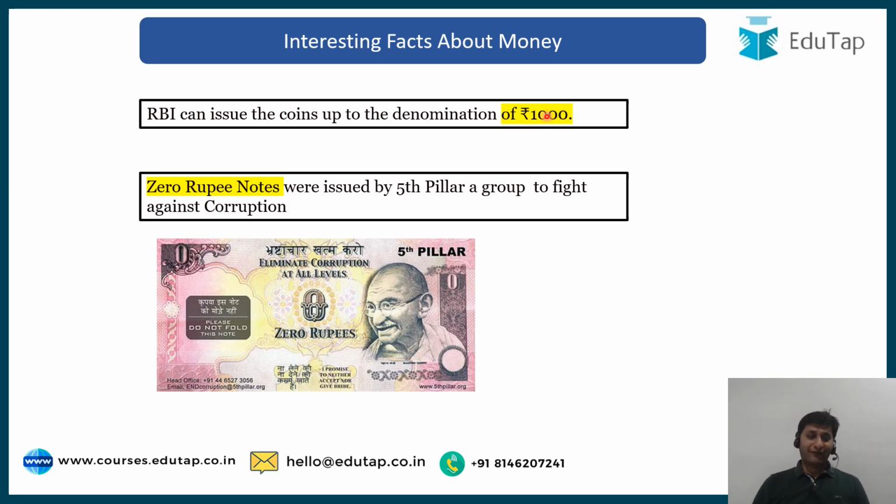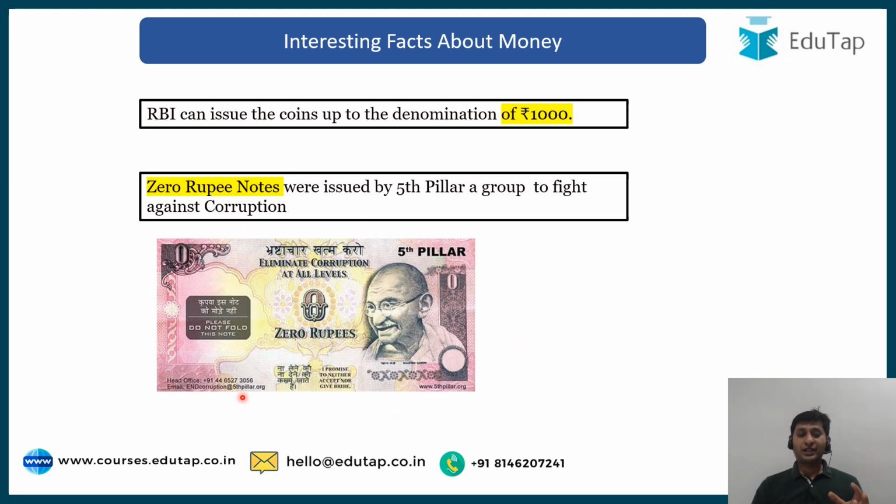Next, very interesting fact, guys. 0 rupee note. Have you heard about this 0 rupee note anytime? I think not, right? Well, this was not issued by RBI. This 0 rupee note was issued by Fifth Pillar, which was a group, and its motive was to fight against corruption. Right, so you can say it's an NGO whose motive was to fight against corruption, and as a part of that, it issued a 0 rupee note. Obviously, it was not a legal tender, right? But it was just shown, right, that people are doing something to fight corruption.